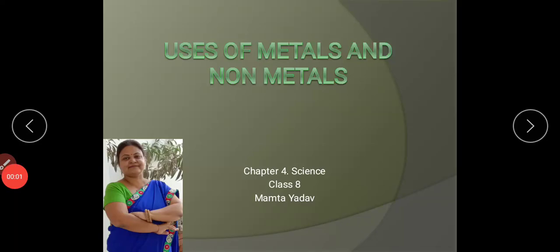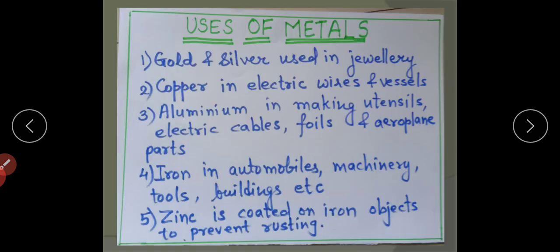Hello everyone. In chapter 4, metals and non-metals, today we are going to study about the uses of metals and non-metals. First, let us start with the uses of metals.